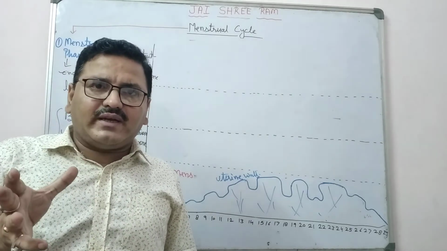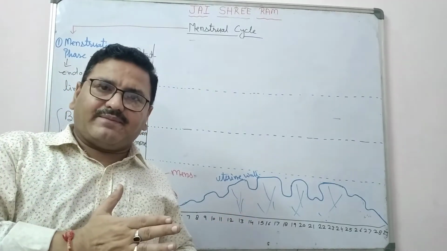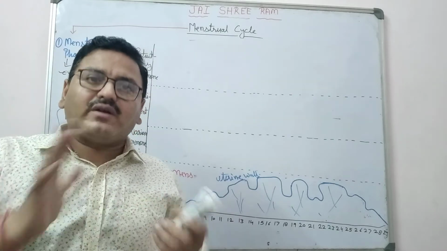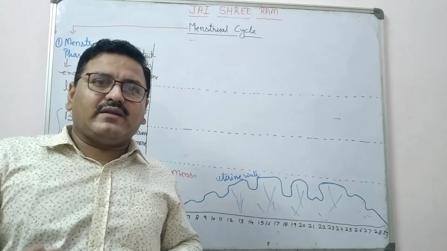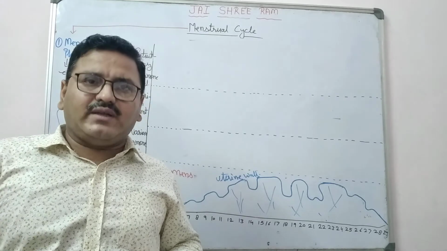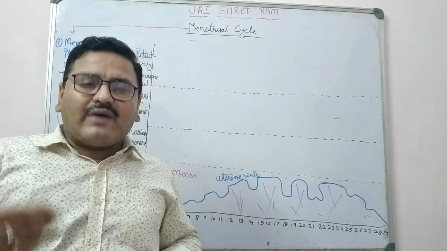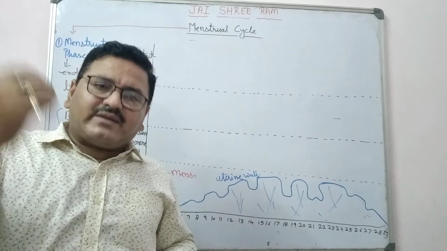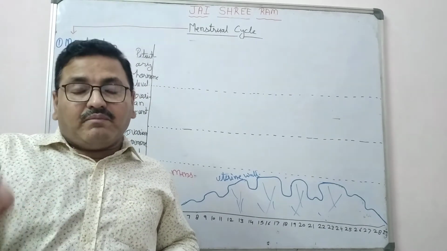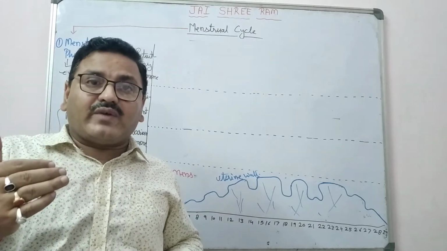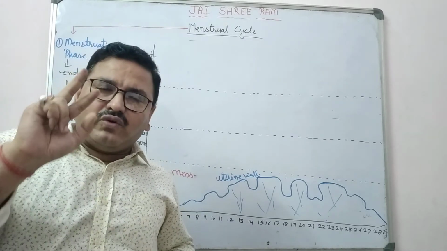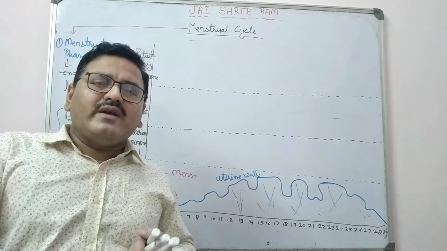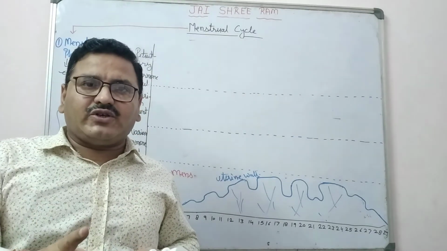Menstruation stops when the egg is fertilized, right, then menstruation will not occur. Or poor health, or due to stress condition in the female after puberty, menstruation may get stopped. Two conditions: either the egg is fertilized, or there is poor health or some stress condition.